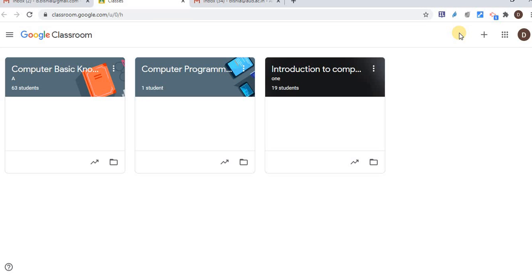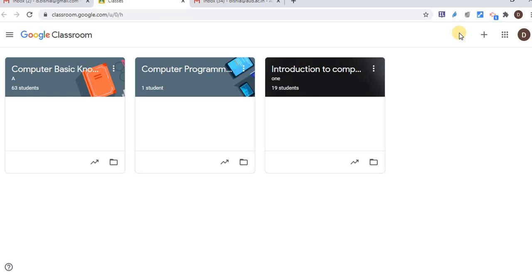In the personal Gmail, we get 15 GB storage. 15 GB includes my Google Drive, Google Photos, Gmail, and the content we upload within Google Classroom consumes the storage of Google Drive. Meaning I have a total of 15 GB storage with my personal Gmail account.